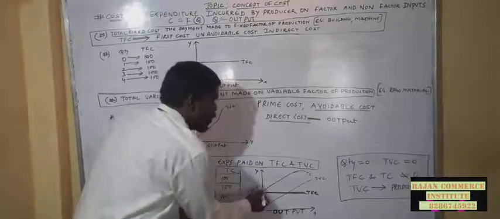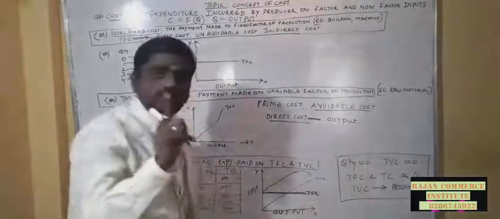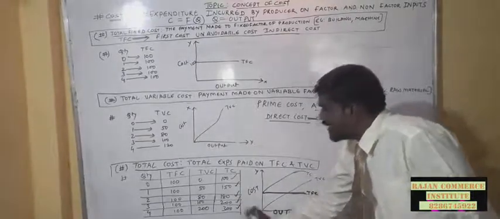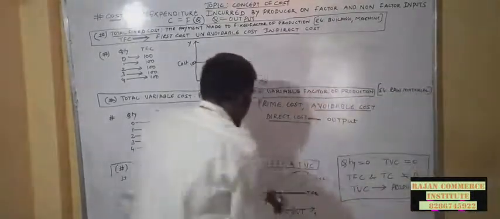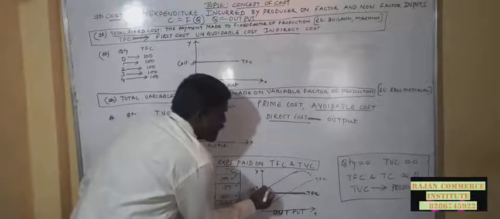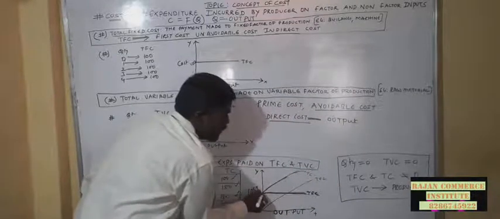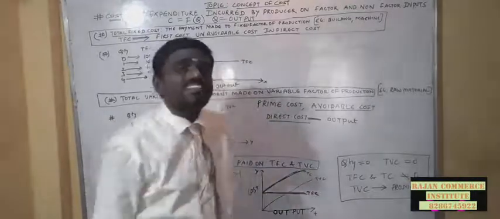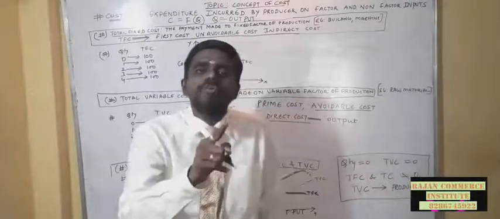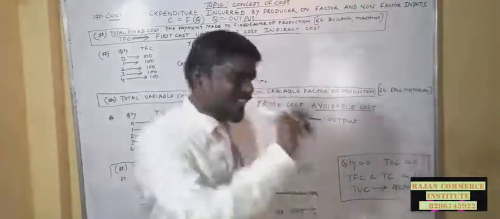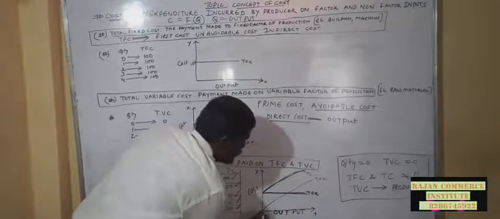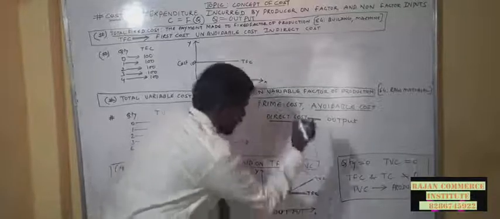My total cost also never starts from 0. You can see from this schedule. My total cost is 100, 150, 180, 200 and 300. Understood? So my total cost graph starts from this point on the total fixed cost and it goes upward. My total variable cost starts from 0. When I am having 0 output, my total variable cost will be 0. So total variable cost starts from the point 0. It goes likewise. Understood?